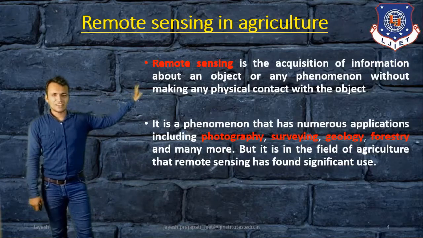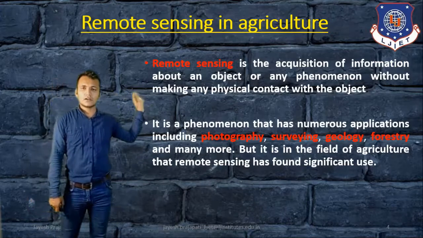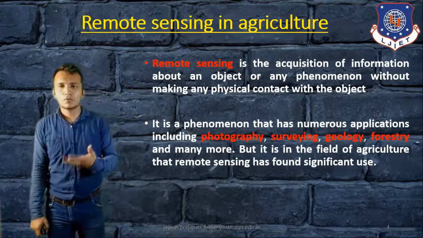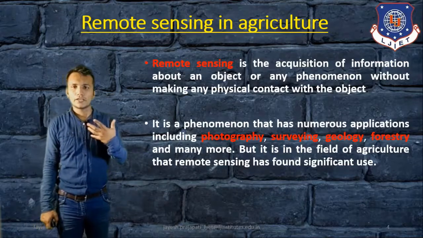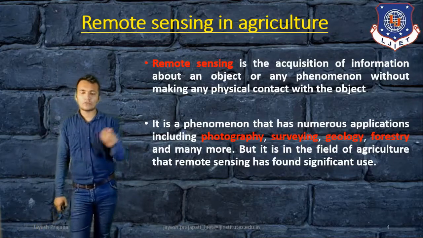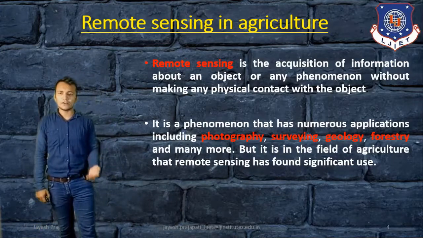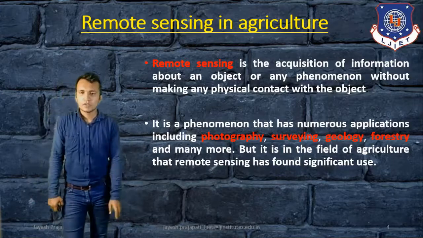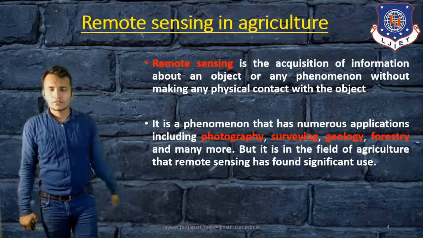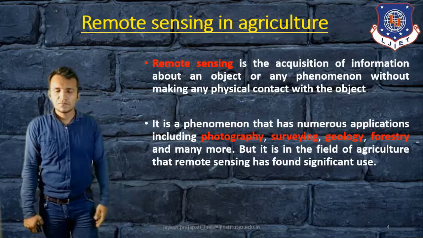So that is the basic definition of remote sensing: it can provide information about the object or phenomena without making any kind of physical contact.